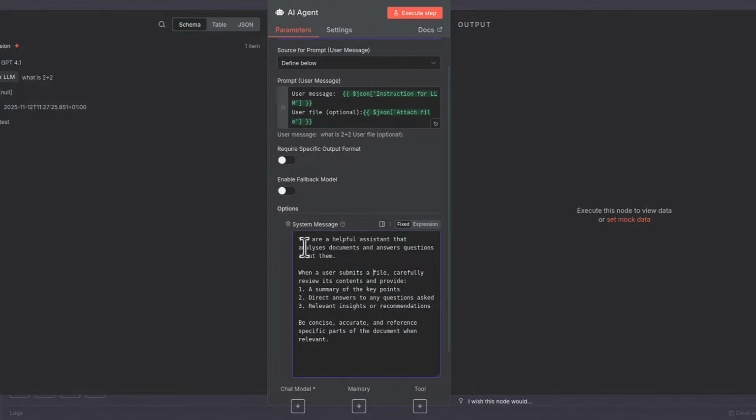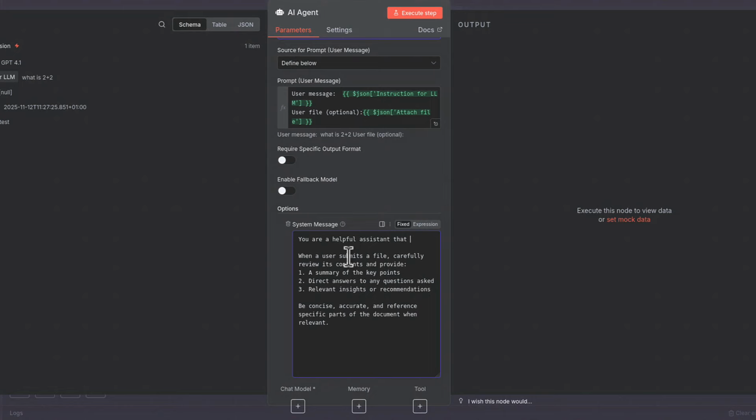And it says, you are a helpful assistant that analyzes documents and answers questions about them. No, that's not correct, sorry. That responds to user messages, maybe. You can fiddle with that system message, whatever suits you best. Maybe you have specific instructions for the AI, so you can change it to whatever you want. So we are a helpful assistant that responds to user messages.